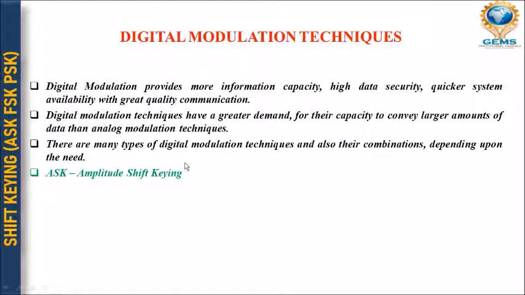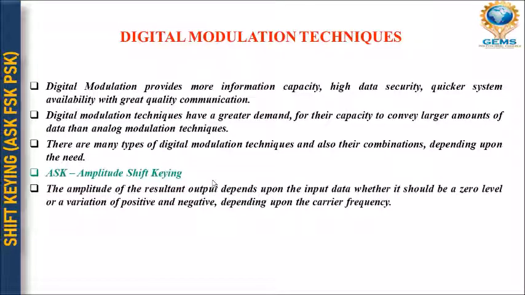So first of all is ASK. ASK is also known as amplitude shift keying. So what is amplitude shift keying? The amplitude of the resultant output depends upon the input data. Whatever amplitude of the resultant output we are getting through this keying depends upon the input data, whether it is at zero level or a variation of positive or negative. We have three types of amplitude, whether it is at zero level, or the amplitude is positive or negative. All these depend upon the input data.